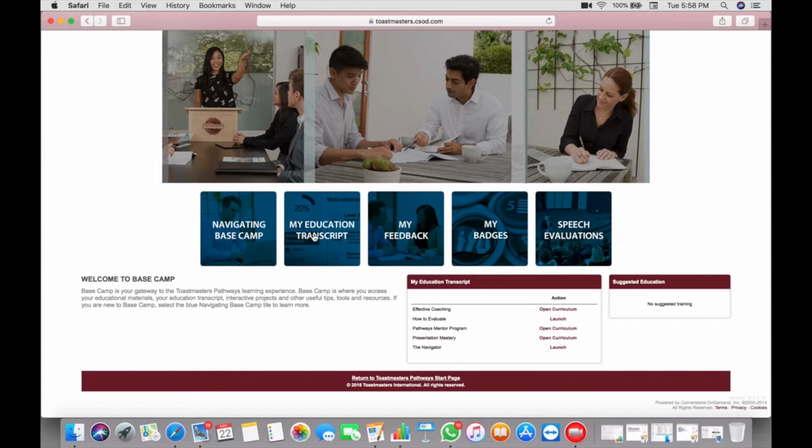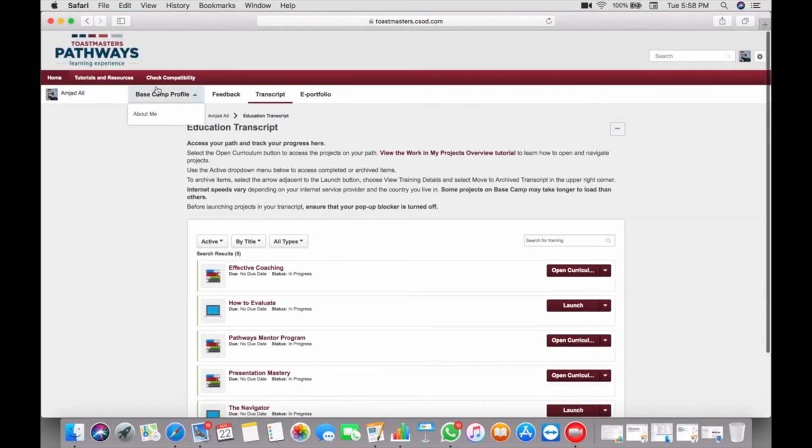And this is another button which says My Education Transcript. You can read it here. This is a shortcut of this button. If you press here, you will reach similar information separately.